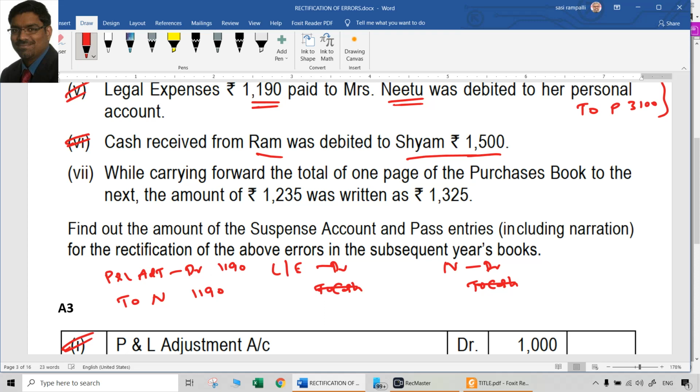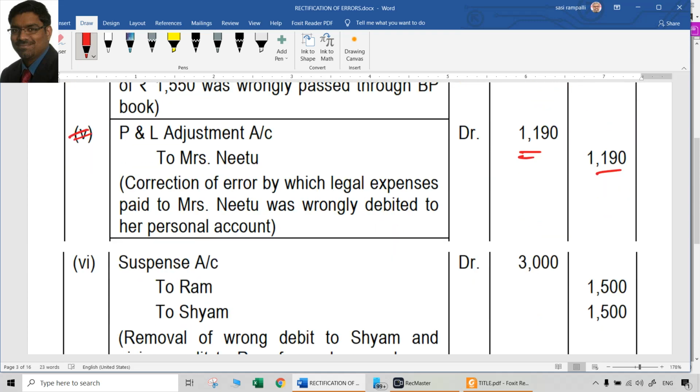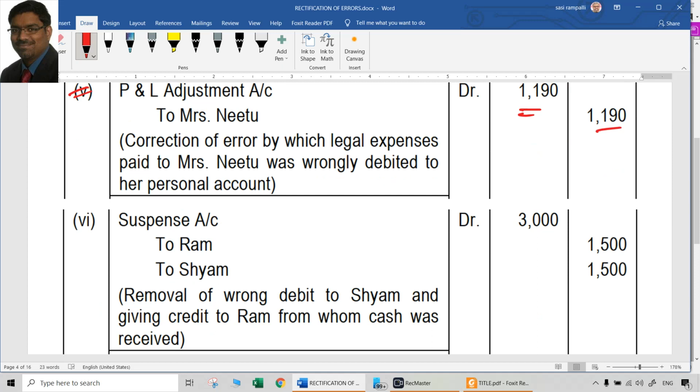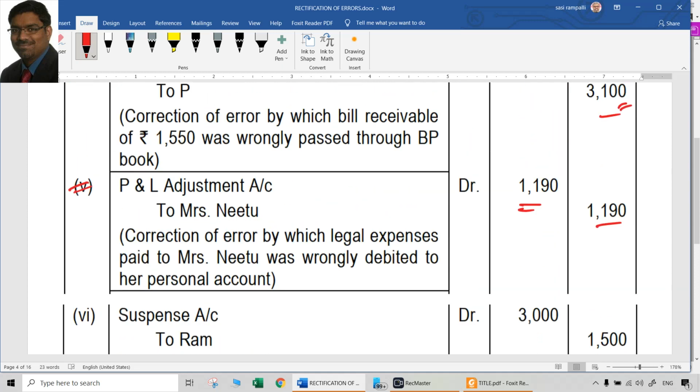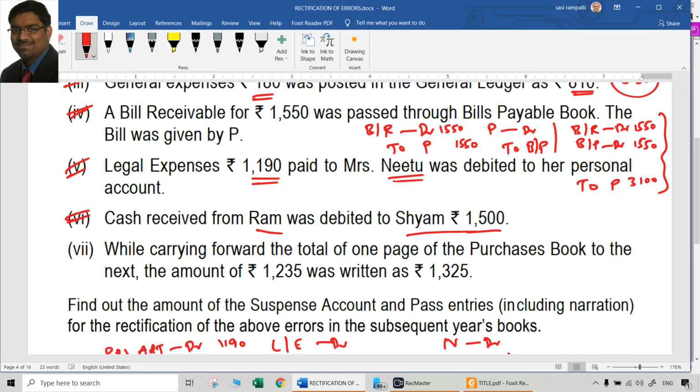Cash account was not touched. Rather, Sham account was debited with 1500 rupees. So how to rectify this account? Here, unnecessarily, Sham account was debited, which was not supposed to be debited. So that has to be cancelled. That means Sham account has to be credited now.